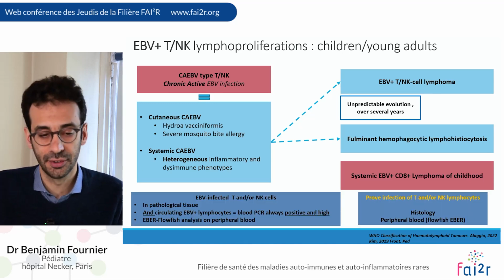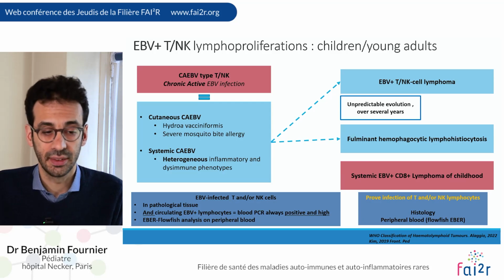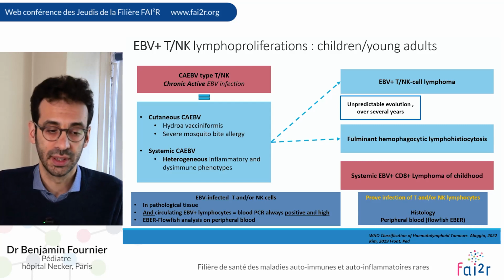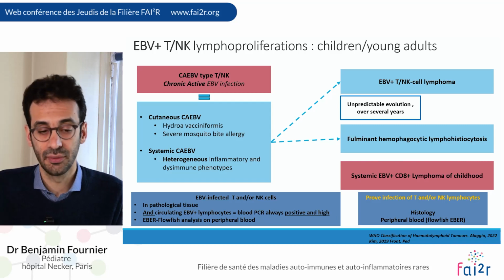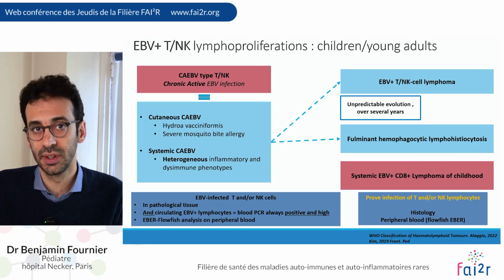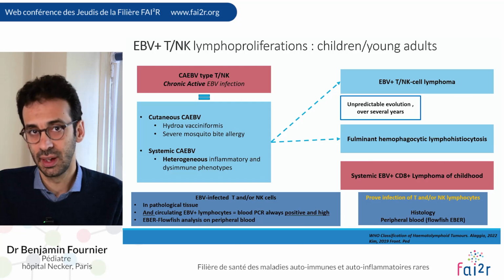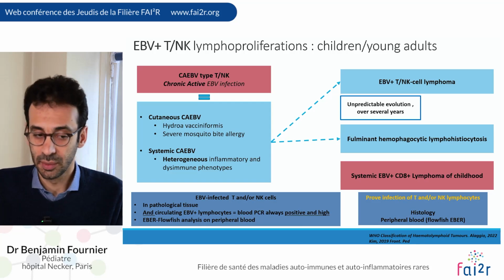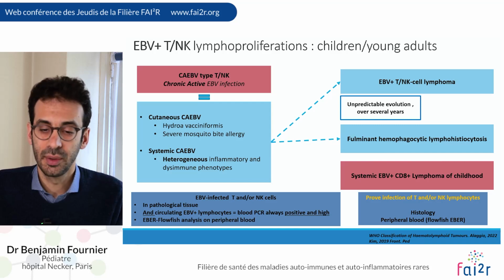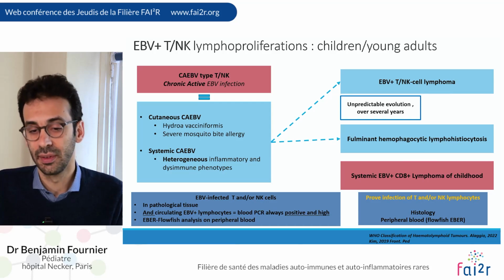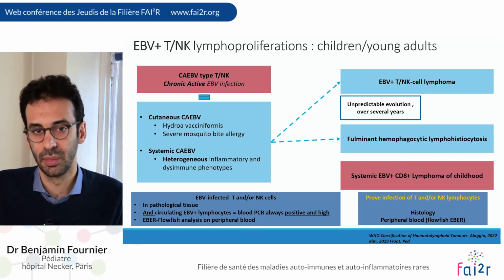What is very important to understand is that in all of these diseases, EBV infects T or NK cells, and these infected cells are always present in the pathological tissue. There are always also these infected cells circulating in the blood, so the EBV PCR in the blood is always elevated and positive. You may have access to these cells in the blood to analyze the infected subset using either flow-FISH or PCR on sorted cells. So it's very important for these diseases to prove that EBV infects T or NK cells, either using histology or using peripheral blood.